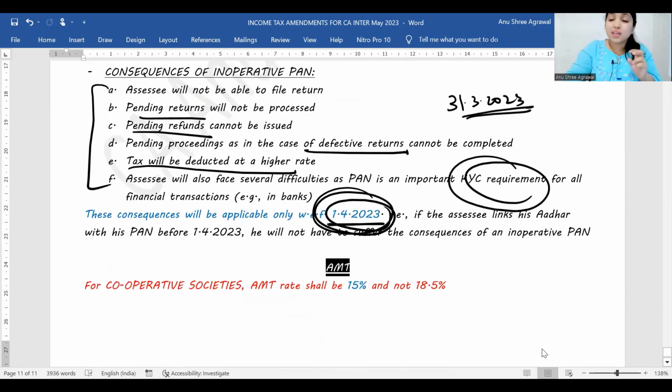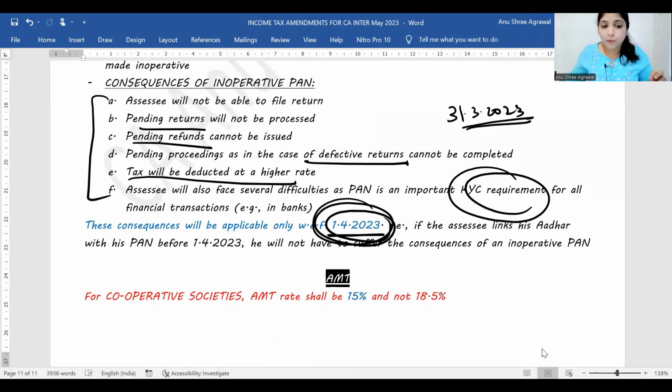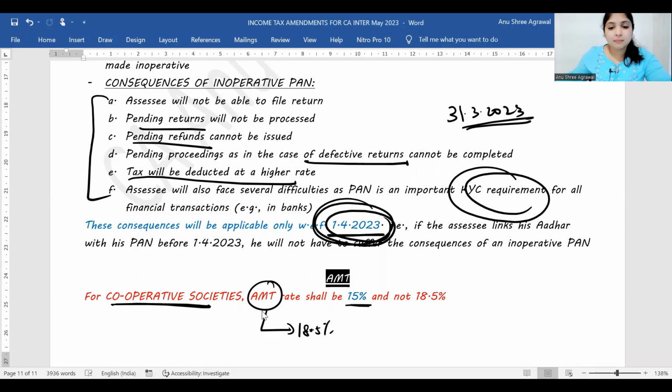Alright, and so this was our next amendment under assessment procedures chapter. One small point before I take you to updated return now. AMT rate is generally 18.5%, right? AMT rate, alternate minimum tax. But if your assessee is a cooperative society, the AMT rate will be 15% and not 18.5%. AMT is applicable to everybody other than companies. So for all other assessees, it's going to be 18.5% only, no change. For cooperative societies alone, the rate has been reduced to 15%.